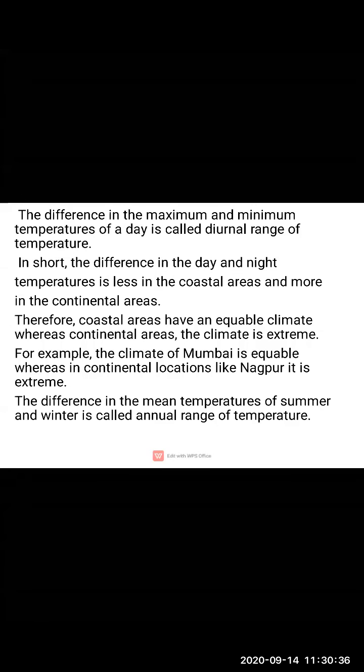When we are considering a single day, the difference in the maximum and minimum temperatures of a day, that is called as what? Diurnal range of temperature. Whereas when we are considering the difference in the mean temperatures of summer and winter, that is called as what? Annual range of temperature. Okay, children, now see